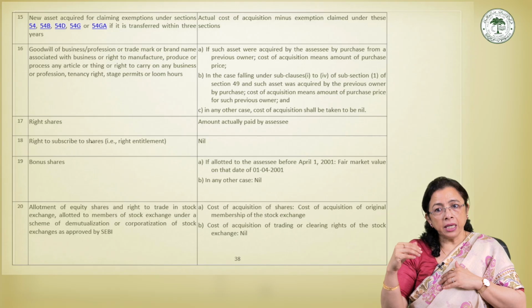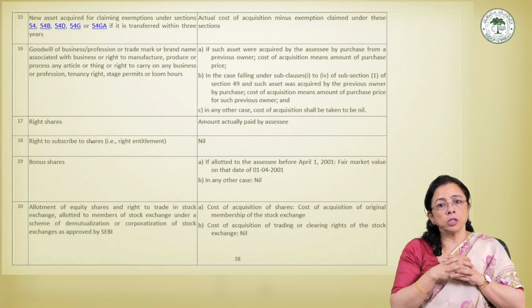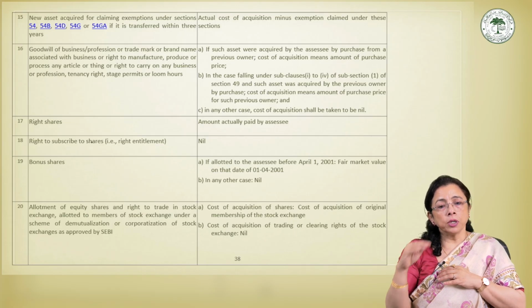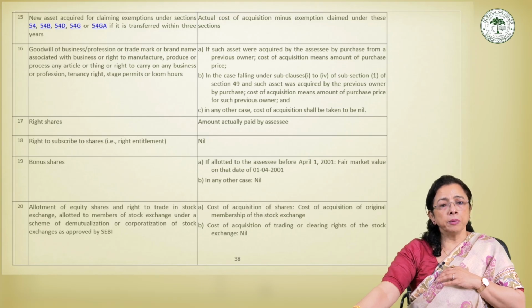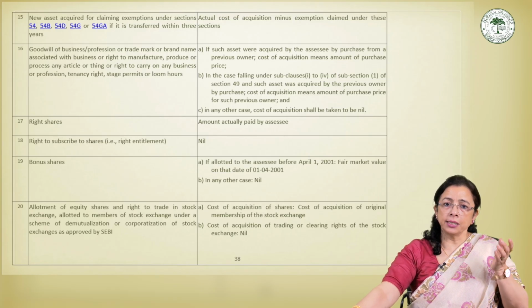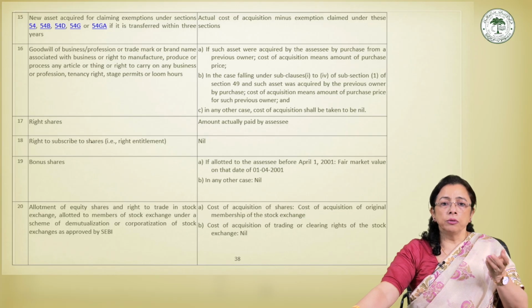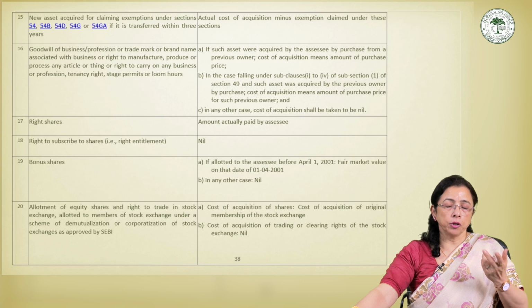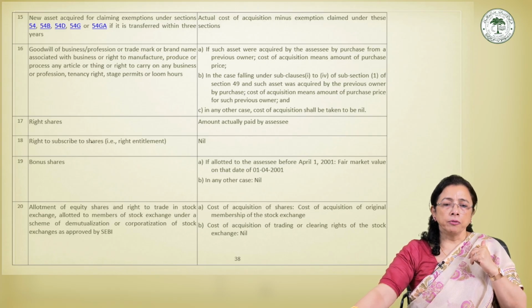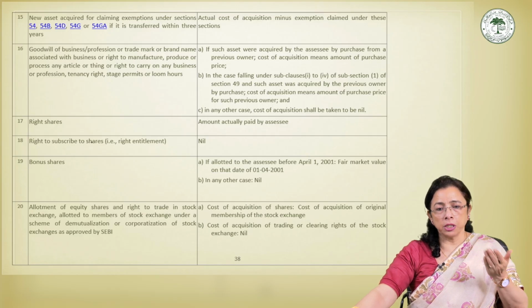Here the COA will be nil because no payment was made to acquire such shares. We do not take into consideration any notional basis; it will be considered as nil. Suppose bonus shares are sold for 2 lakhs, COA will be nil and therefore the entire amount will be taxable as capital gain, rupees 2 lakh. So this is how the provisions after 2001 and before 2001 work.